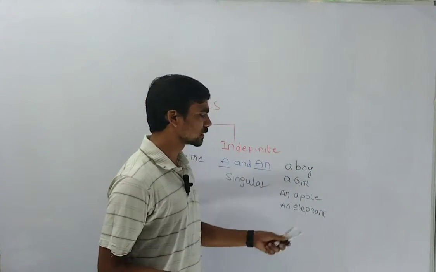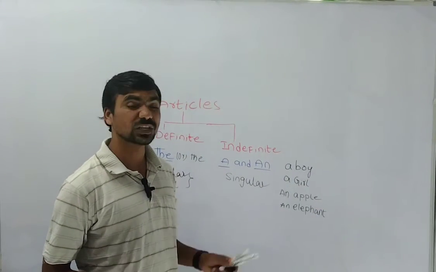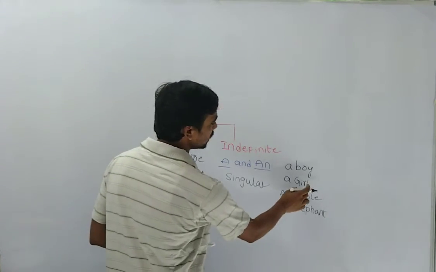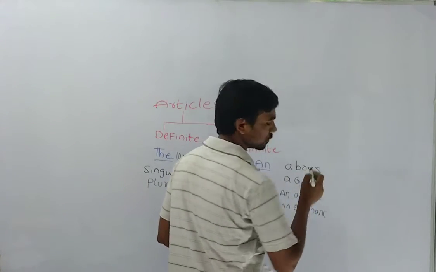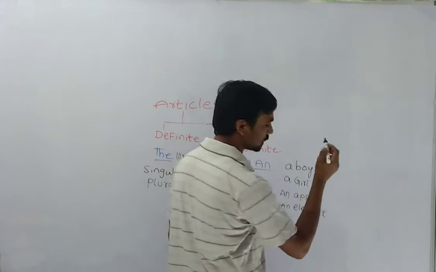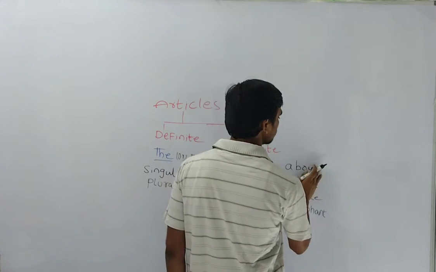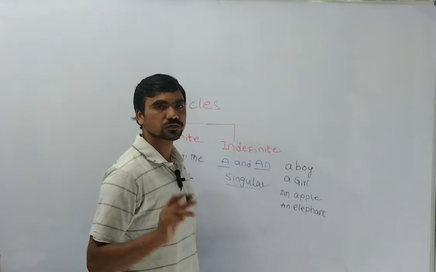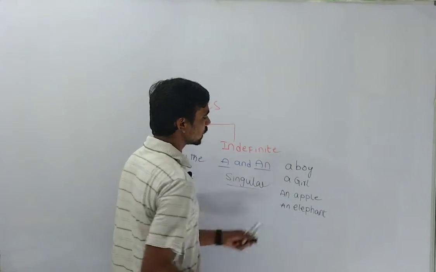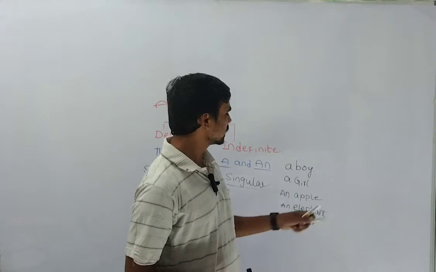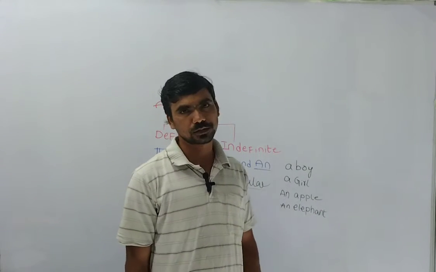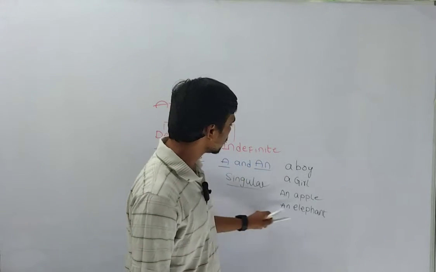But how to decide? You need to understand the sound. Here I'm not using boys, girls, or apples. Only in singular we have to use it: a boy, a girl, an apple.